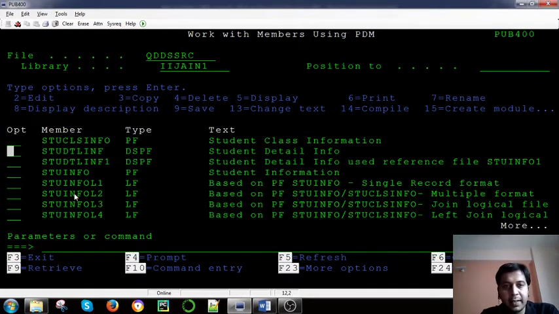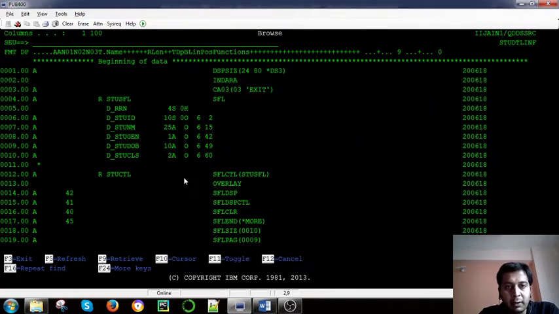I have used two display files which have the same layouts, but the field definitions which I have declared have some differences. For example, in the first one I have declared these fields. These are just the output, whatever the information will be in the database, it will look like this. O is something which is output. We will discuss the display file later on, but I want to show what edit code is useful for. You can see I have just declared the display file and declared the variables in this display file only.